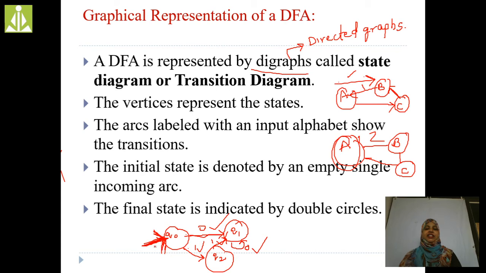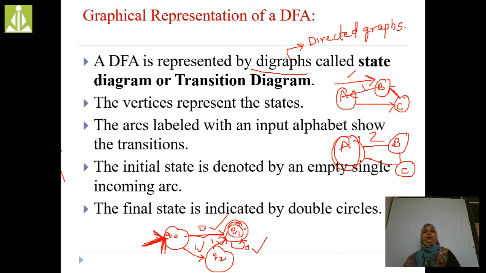In the last session, we discussed the initial state. Next, the final state is indicated by a double circle. See here, in this graph, is there any final state? No. For example, here I am representing Q1 as the final state. So whenever I put Q1 as the final state, I have to mark Q1 as a double circle. See here, Q1 is a single circle, Q2 is also a single circle, Q2 is the double circle. That's the reason Q1 is the final state, right?